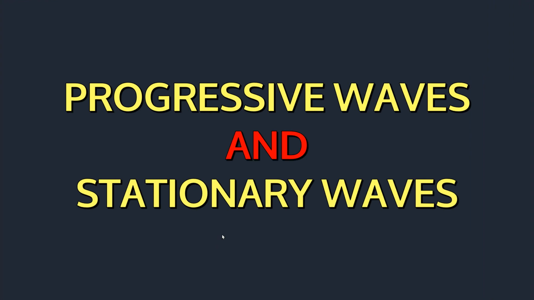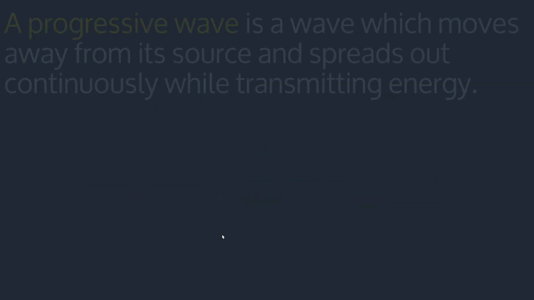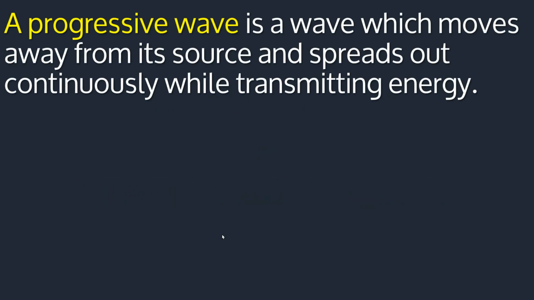Now let me look at the last comparative categories of waves, and those are the progressive waves and the stationary waves. A progressive wave is one which moves away from its source and spreads out continuously while transmitting energy. From the word progress, it means to move out.